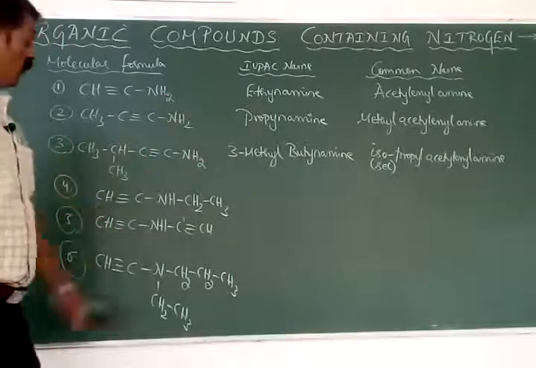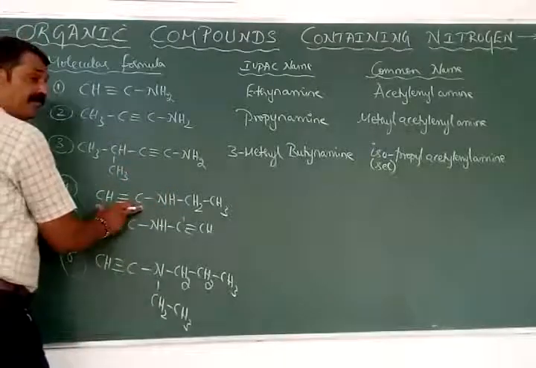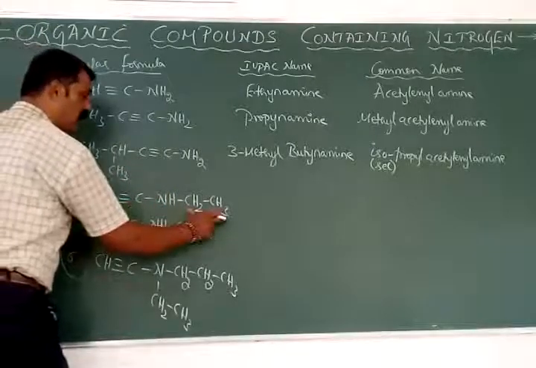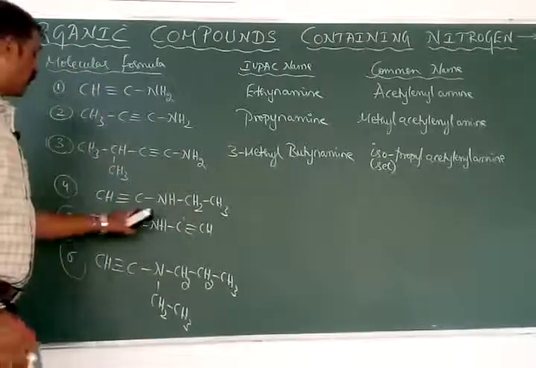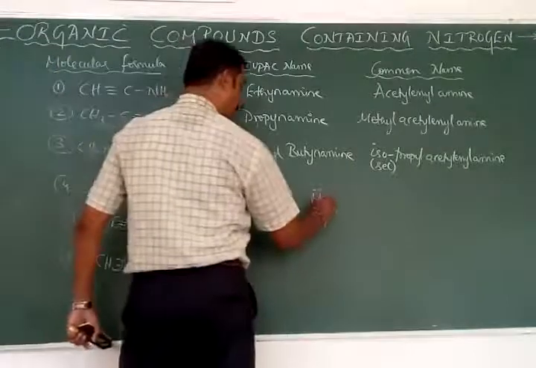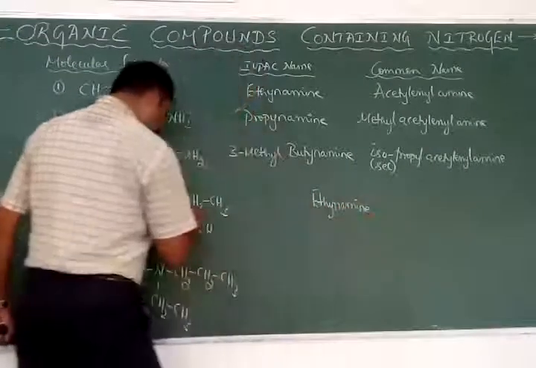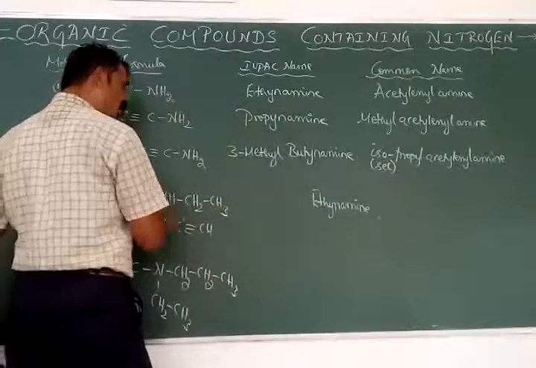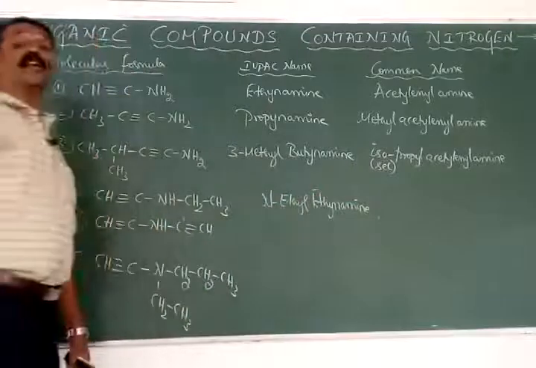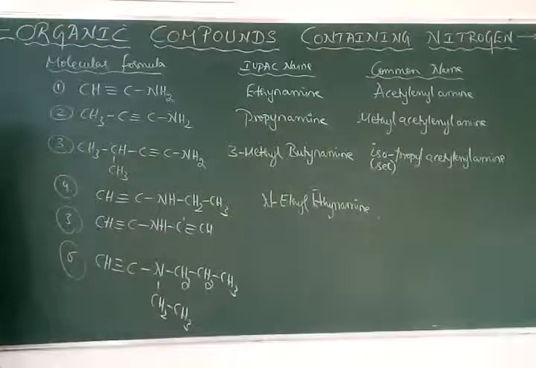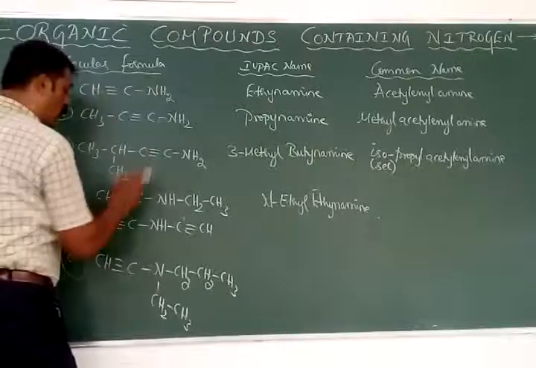Okay. Now these two are secondary amines. Here the root word is eth, here also the root word is eth. But the thing is, we have to give the preference for the triple bonded. Therefore, it is called as ethyne amine. And this is ethyl, attached to the nitrogen atom. Therefore, it is called as N-ethyl ethanamine. N-ethyl ethanamine.